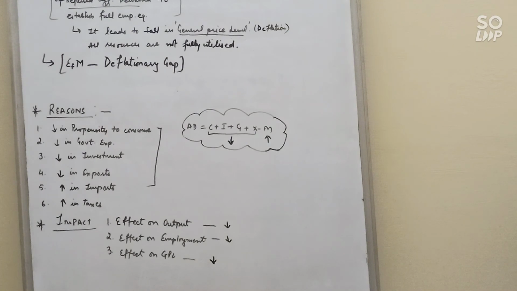Impact on output and employment. In excess demand, there is no effect on output and employment. It remains the same. There is no change. But in deficient demand, it leads to a fall in output as well as employment due to the shortage of aggregate demand. Producers will produce fewer goods. Last is impact on prices. Excess demand leads to inflation. It means there is an increase in the general price level. And deficient demand leads to deflation. It means there is a fall in the general price level. Clear? So we are done with deficient demand and excess demand. Thank you.